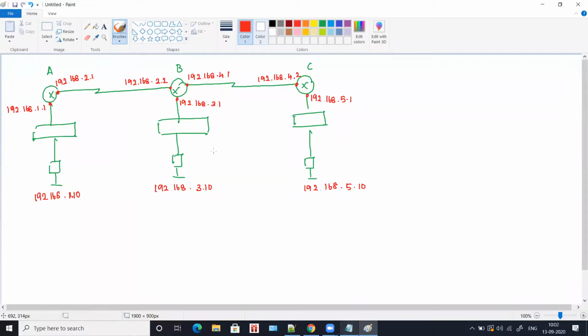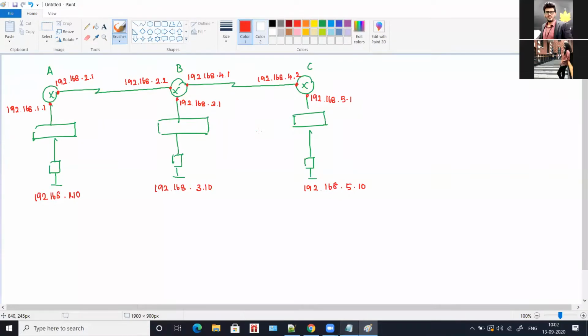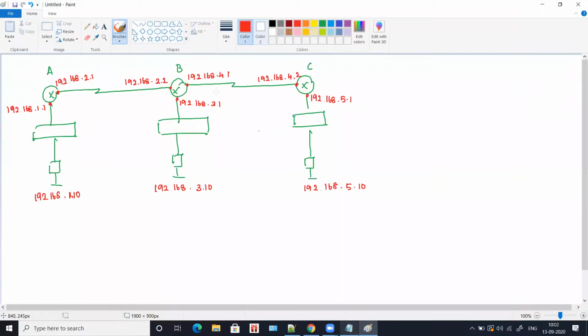This is how the IPs are assigned for the interfaces of a computer, interfaces of a router. Okay, so the only thing you should remember is when you see the interfaces of a router, it should have different network IDs. When you see 2 interfaces connecting 2 routers, it should be in the same network.